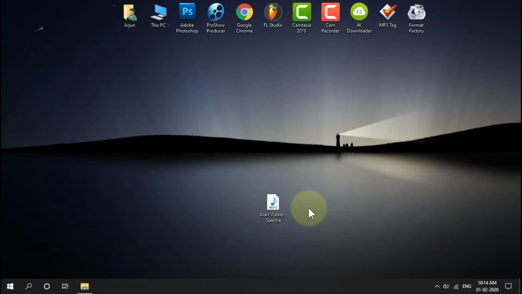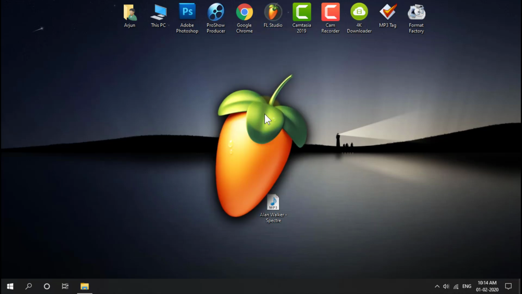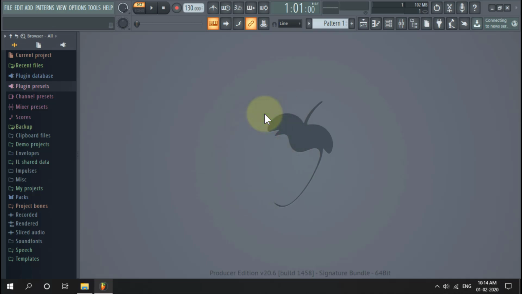Choose music to make an 8D sound effect. You will need FL Studio software on your computer. I open FL Studio now. You see the interface of FL Studio.